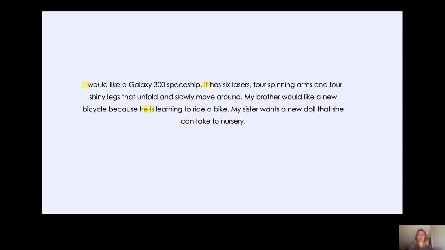Okay, let's have a look at the next sentence. My sister wants a new doll that she can take to nursery. Okay, so my sister is the noun that is doing the action. So we need to replace her. Now, what is the personal pronoun that replaces a girl? It's she. Yes, it's she, isn't it? So my sister wants a new doll that she can take to nursery. Well done for spotting all of those subject personal pronouns in that paragraph.